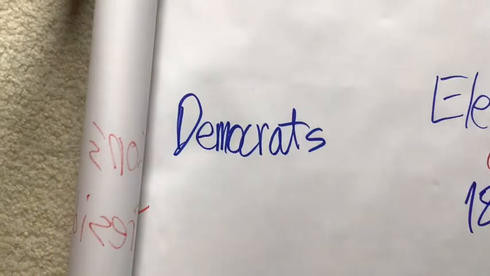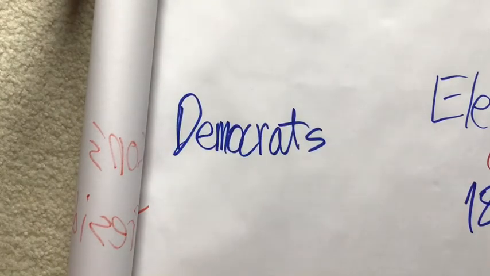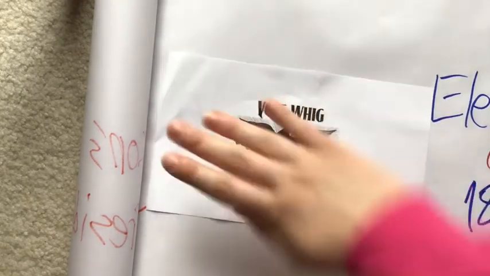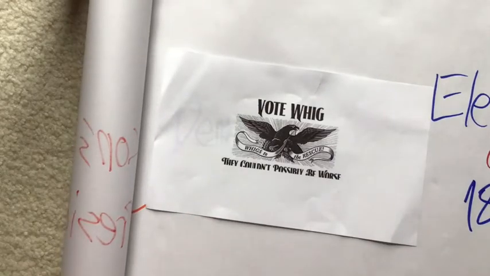The two main political parties of the time were the Democrats and the Whigs. The Democrats supported a weak federal government, reducing expenditures, reducing tariffs, and abolishing the national bank. The Whigs supported a strong federal government, which they believed would promote welfare for the people.